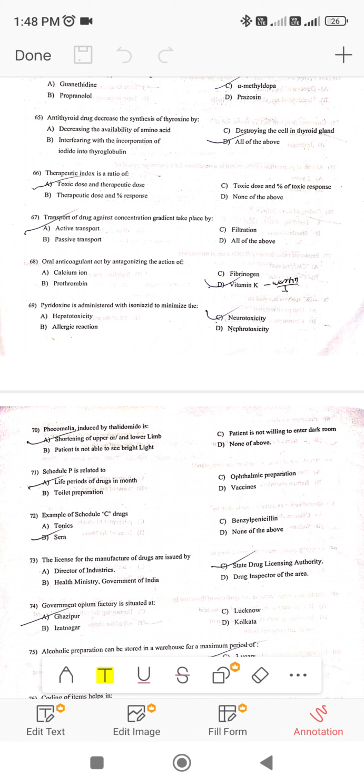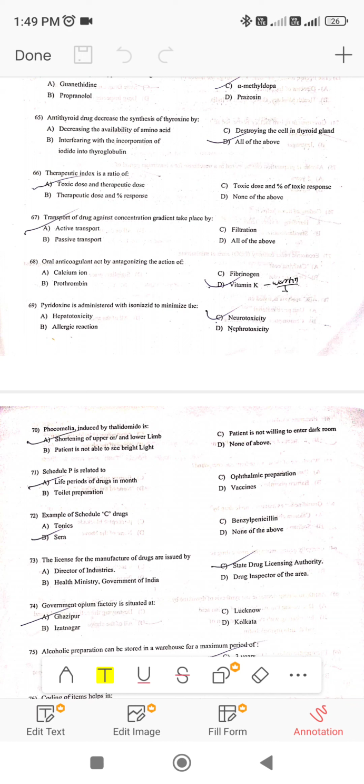Therapeutic dose versus percent response, toxic dose versus percent response, none of the above. So therapeutic ratio is the ratio of effective dose and toxic dose. LD50 and ED50, lethal dose and effective dose. So the correct answer is toxic dose and therapeutic dose.